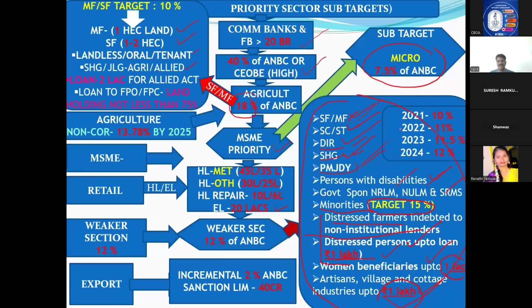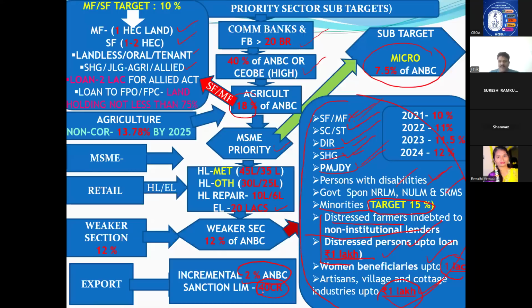Now the last one is exports. Exports also we have to give, target is there. Incremental means, whatever is there last year, on that we have to increase 2%. Last year, whatever exports is there, on that we have to give 2%, and the sanction limit should be 40 crore. Then only it is qualified for priority sector for exports.